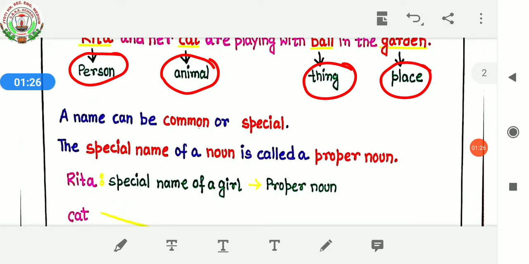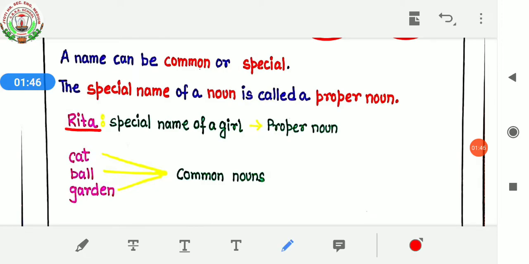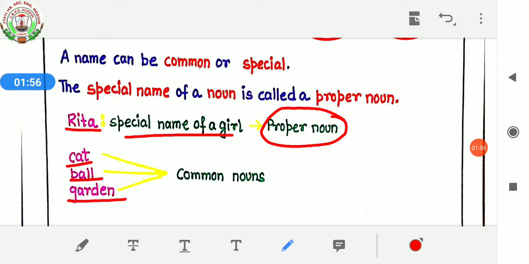A name can be common or special. The special name of a noun is called a proper noun. So proper noun means it must have some special name, like Rita. It's a special name of a girl and it's a proper noun. And cat, ball, garden, these all are common. So these are common nouns. Okay.